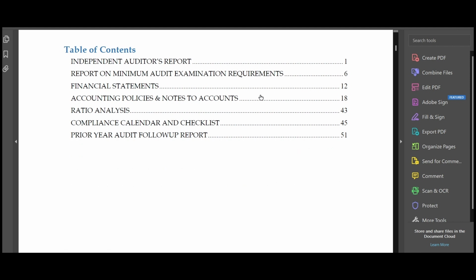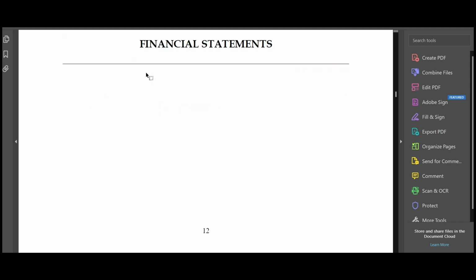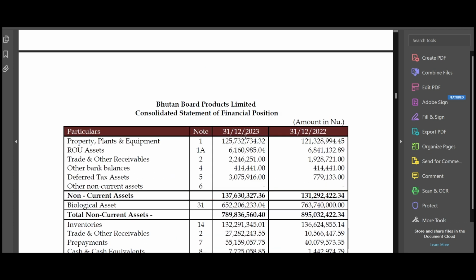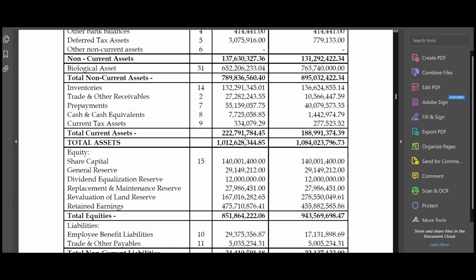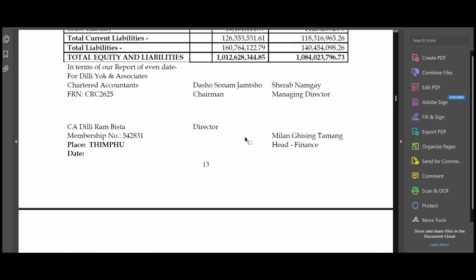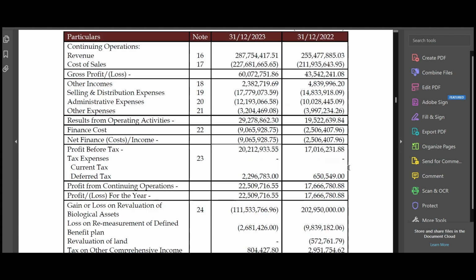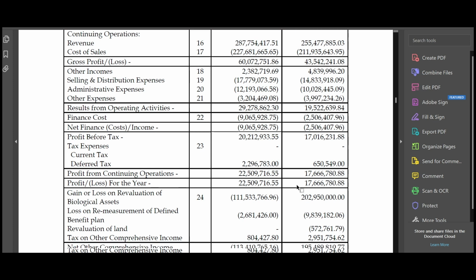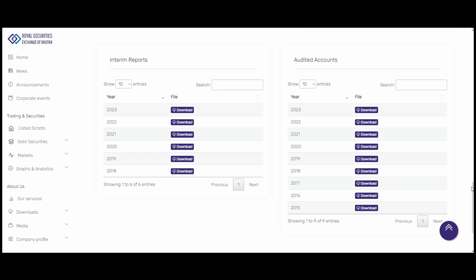As a shareholder, what kind of tables should we read from this document? So now you can just check the financial statements, how the company has performed. You have all these details over here, how the accounts are being kept. Then we have a statement of comprehensive income. It depends on company to company. They have different kinds of reporting formats, but the basics remain the same.